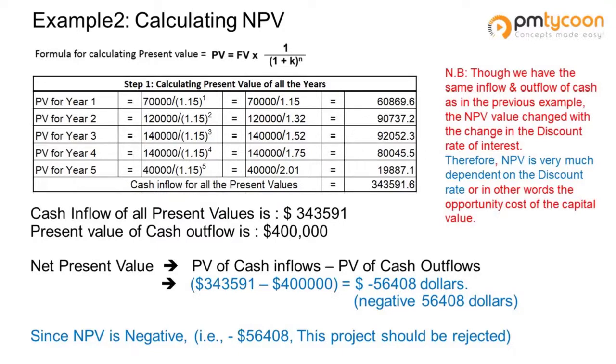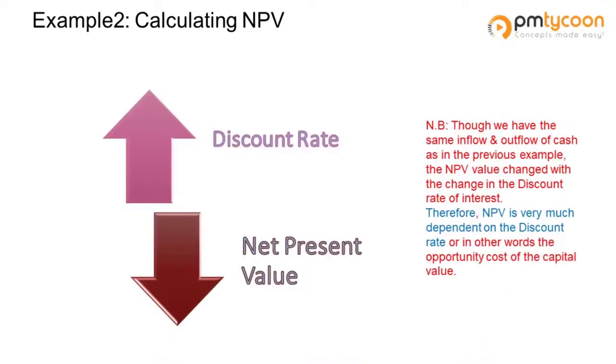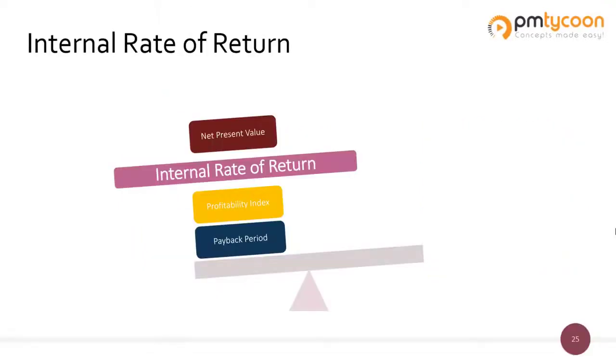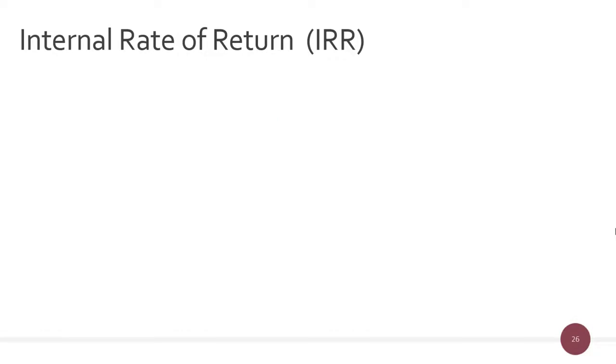So what does it mean? It means that net present value is very much dependent on the discounted cash flow. And if you get a question like, would the net present value change by the change in discount rate? The answer is yes. As the discount rate goes up, the net present value would come down. Both are inversely proportional.